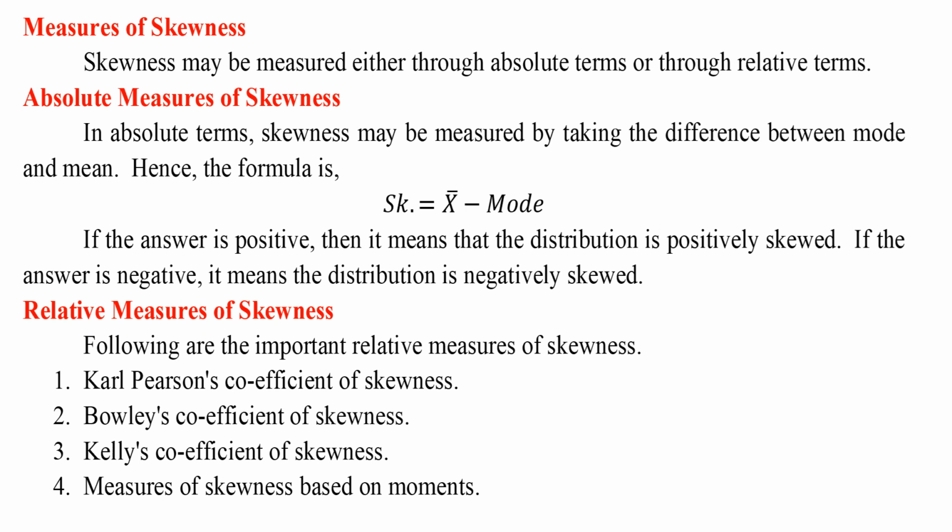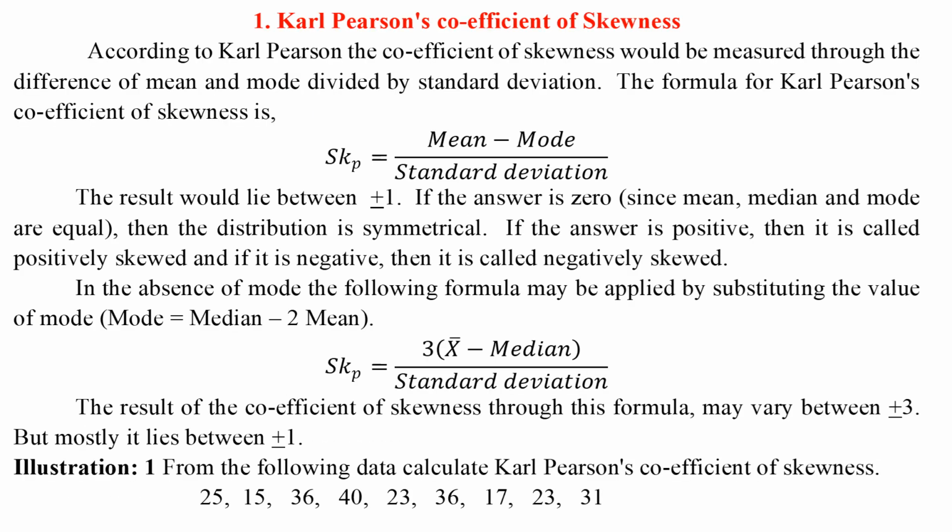Relative measures of skewness. Following are the important relative measures of skewness. 1. Karl Pearson's coefficient of skewness. 2. Bowley's coefficient of skewness. 3. Kelly's coefficient of skewness. 4. Measures of skewness based on moments. Karl Pearson's coefficient of skewness.